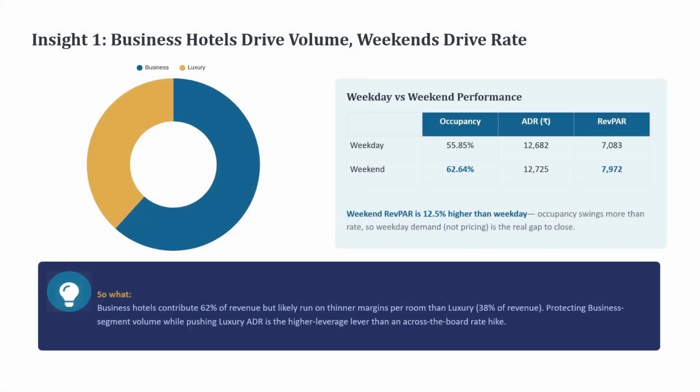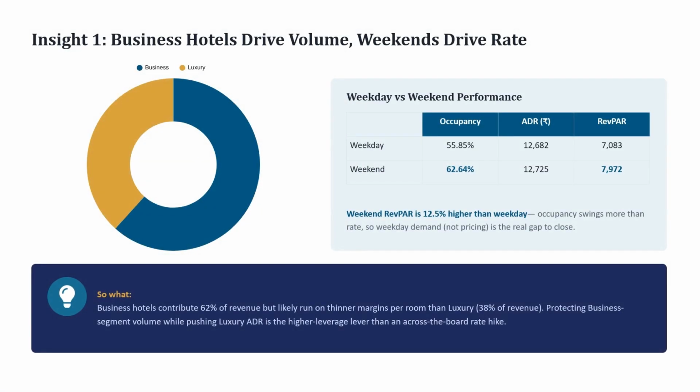And now here's where it gets interesting. Business category hotels are driving 62% of revenue. Weekend RevPAR is 12.5% higher than weekdays. It means demand for rooms on weekends is more than on weekdays.